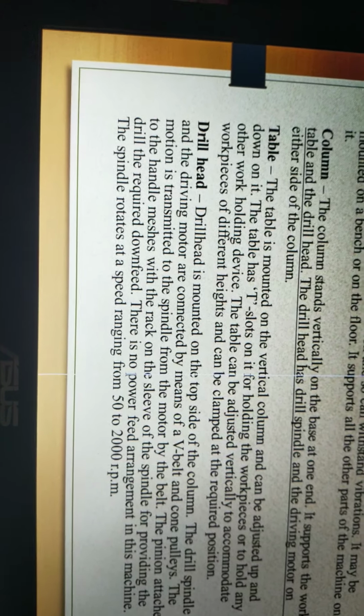According to the cross section of the column, there are round column section upright drilling machines and box column section upright drilling machines. The main parts of the drilling machine are base, column, table and drill head.